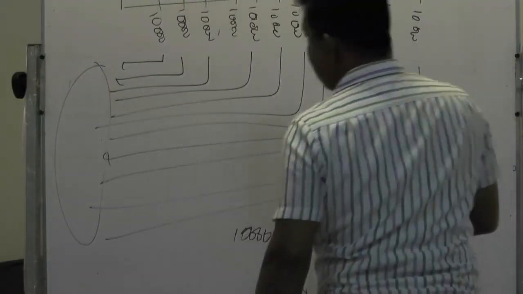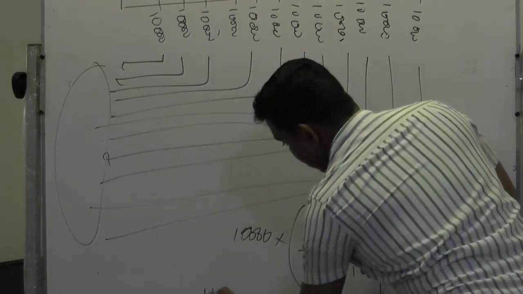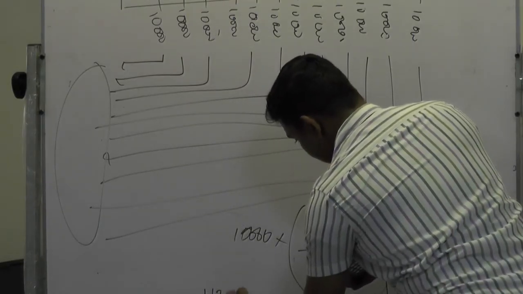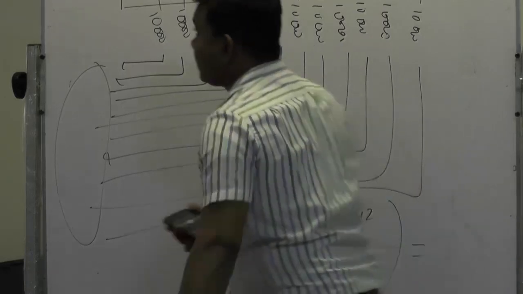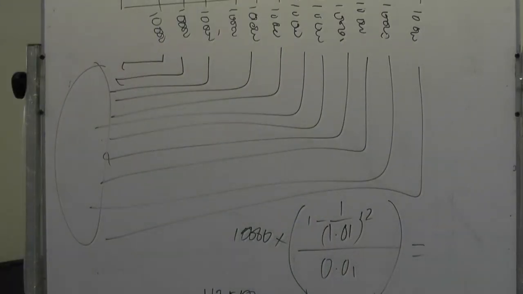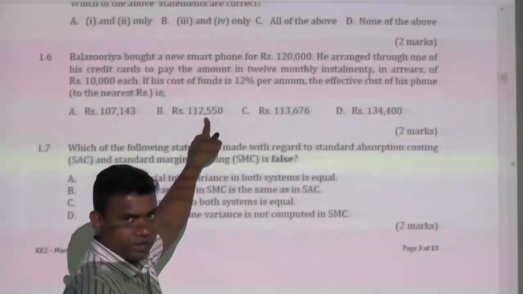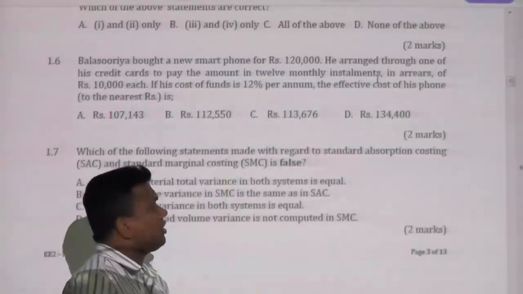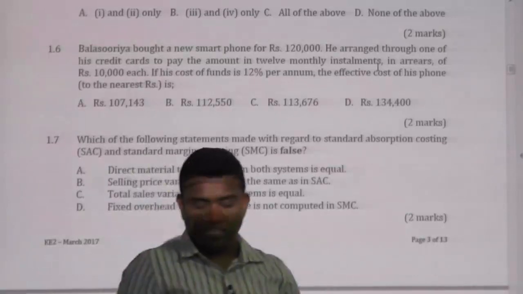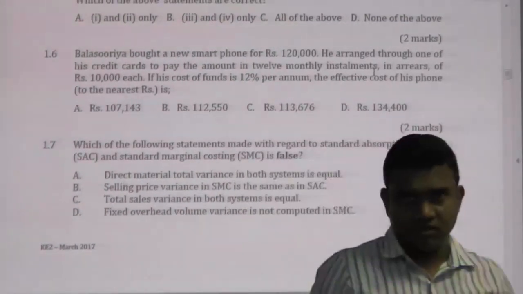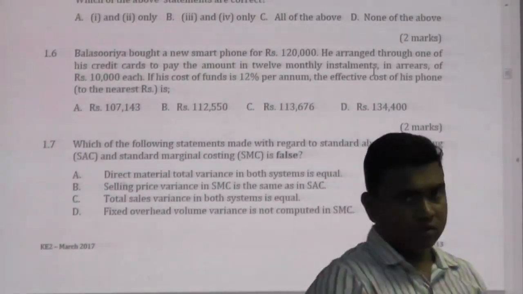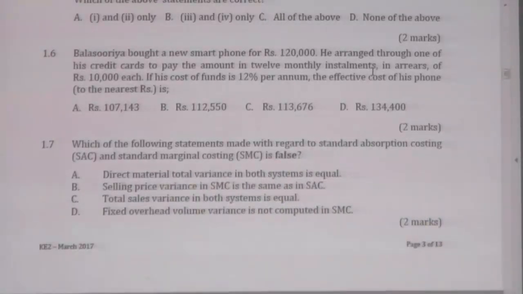The present value will be 112,550. Therefore, this is the answer. The present value for the calculation will be 112,550. The phone value is actually 112,550. The balance has been paid for the interest. Clear? I think you have got the idea of the value of the phone.